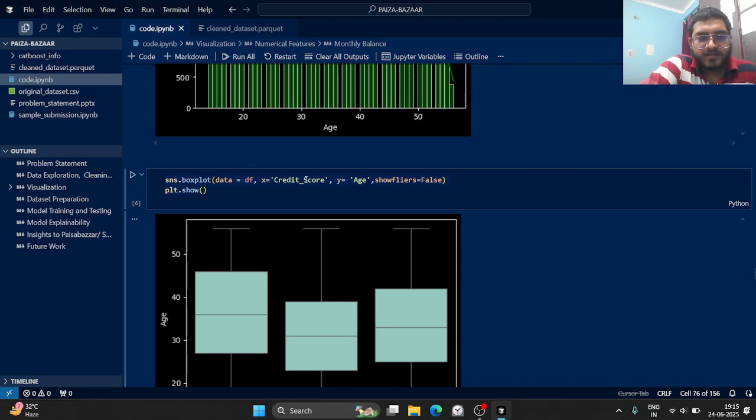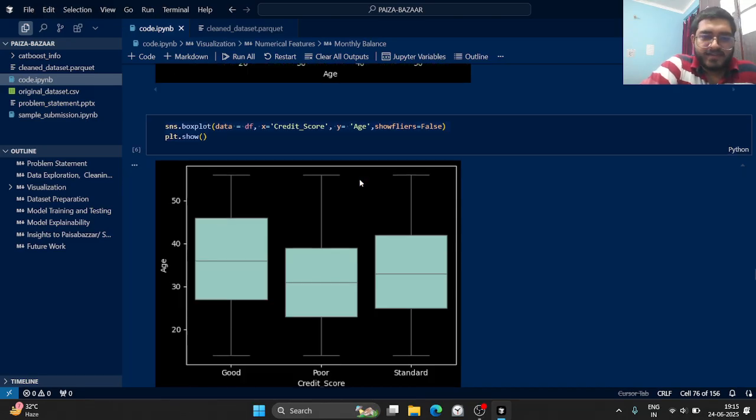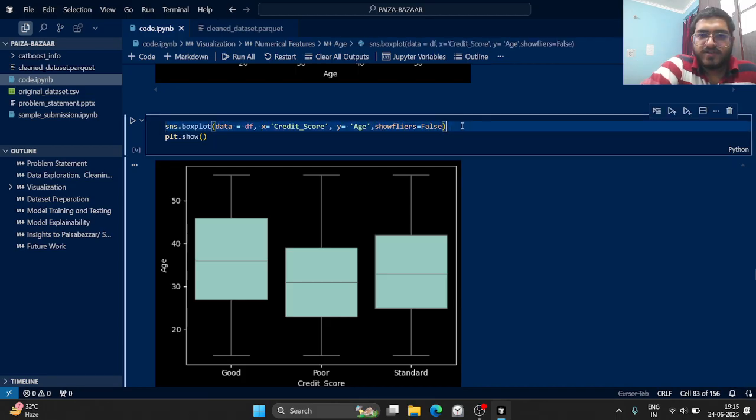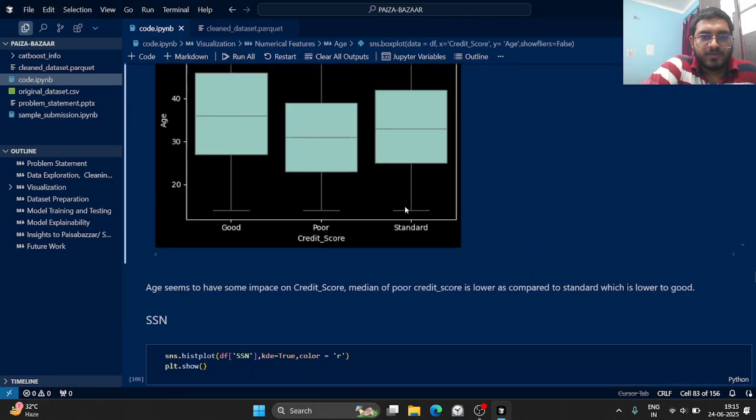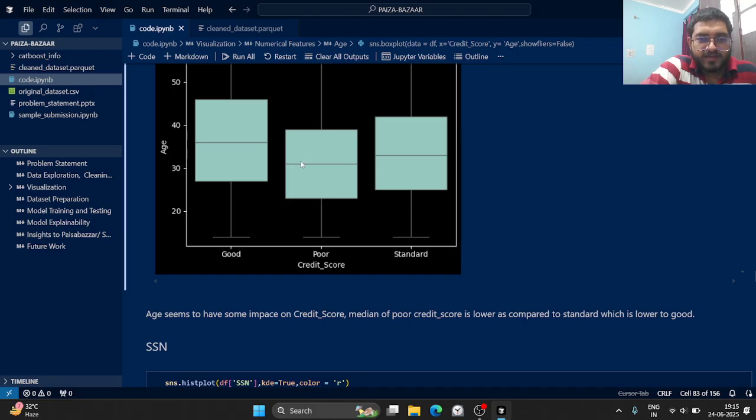And this is credit score and y as age, and also remove the outliers here, so flag is equal to false. We can also see a similar kind of trend: for the poor credit score the age is lower, for the standard age is more, and for the good age is higher. So there must be some kind of relation with age, like maybe when people grow, they have more experience, they become more aware of how to use their credit score, or how to handle their money.